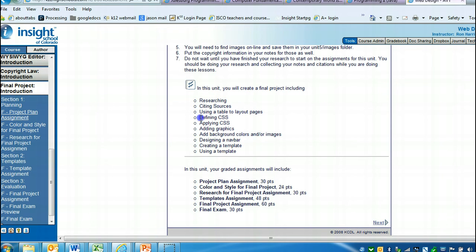Now this says defining and applying CSS. I'm not too particular about that. If you're struggling with CSS, don't worry about it, but you do need to make sure your pages look similar: similar fonts, similar backgrounds, similar colors, etc. I'm not going to be too picky about the CSS, but if you learned how to do it earlier, it does make life easier for you. And remember, it can be done in the NVU program, and you'll do all of this work in the NVU program.